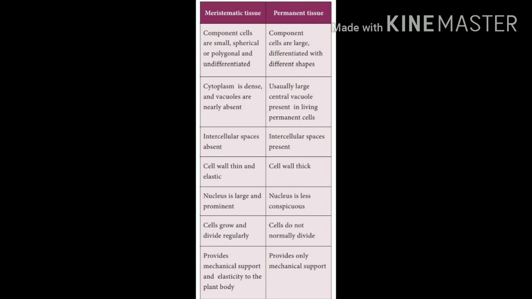and oval in shape. Okay, dear students, in today's class, so far we have discussed the plant tissue. In the next class we will discuss the differences between the meristematic tissue and the permanent tissue, and we will also discuss the animal tissue. So wait for the next class, and thank you students.